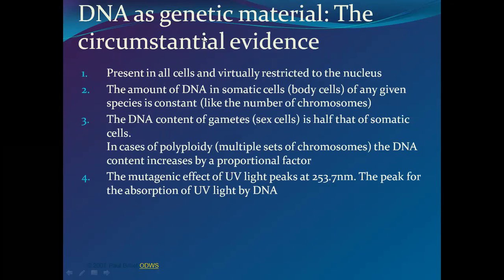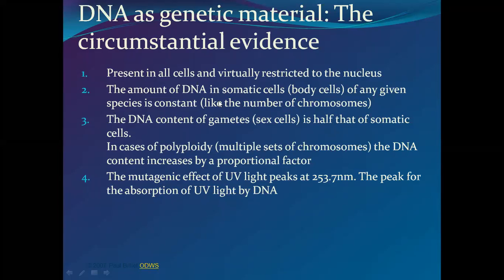देन दिस डीएनए एज a genetic material, the circumstantial evidence. ये देर इज अ जेनेटिक मटेरियल है, उसका बहुत सारे एविडेंसेस है. फर्स्ट देर इज प्रेजेंट इन ऑल सेल्स, virtually restricted to the nucleus. All living cells have genetic material, and genetic material is a DNA molecule. The amount of DNA in a somatic cell or vegetative cell or body cell of any given species is constant, like the number of chromosomes.